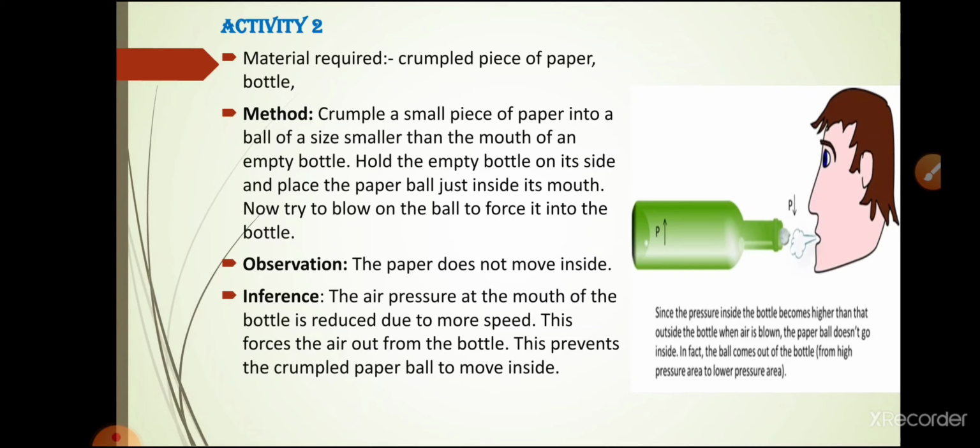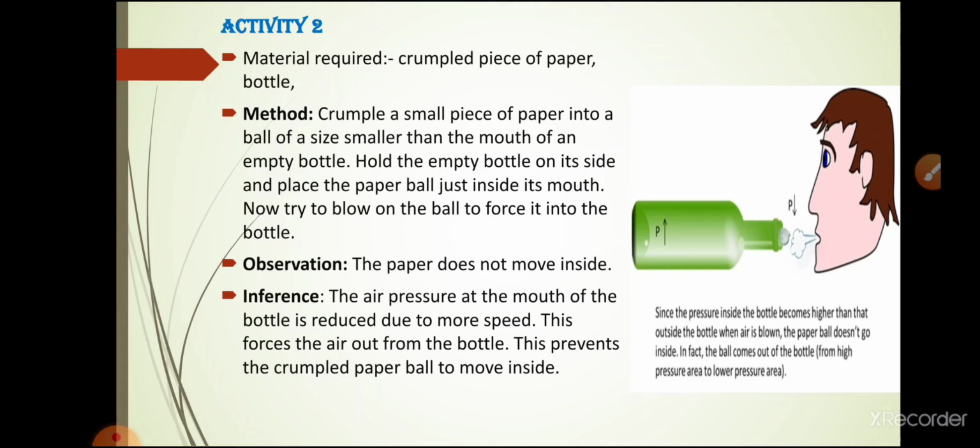Now we have to blow air into the bottle from our mouth. When we blow air into the mouth of the bottle, the air in the neck of the bottle has high speed. This fast moving air reduces the air pressure in the neck of the bottle. The air pressure inside the bottle remains higher, so it pushes the paper ball out and does not allow it to go inside the bottle. So it shows that increased wind speed is accompanied by reduced air pressure.